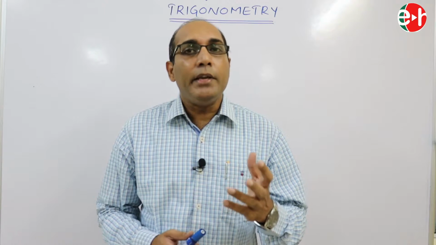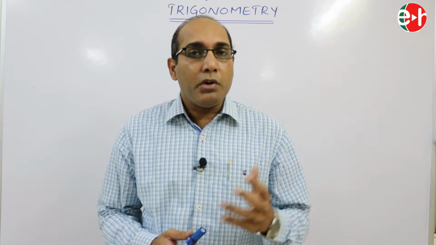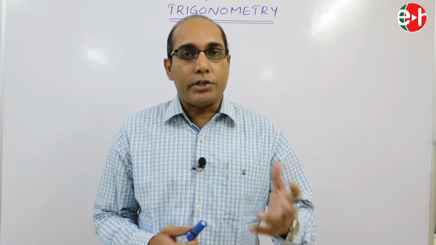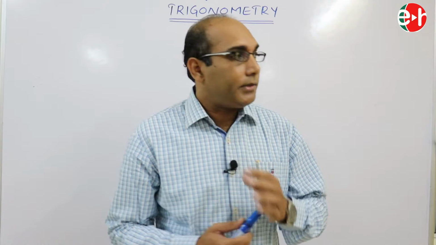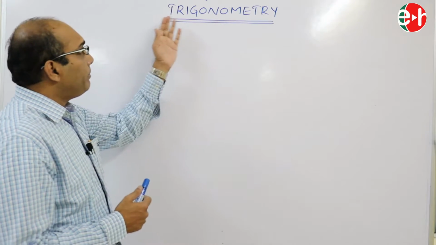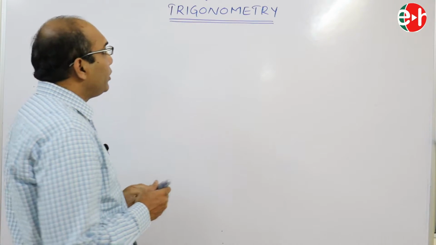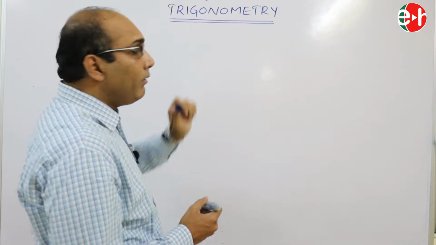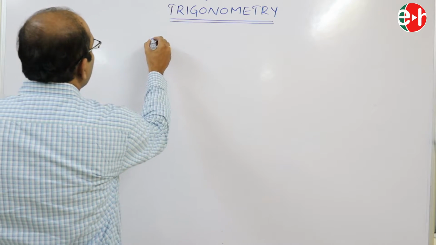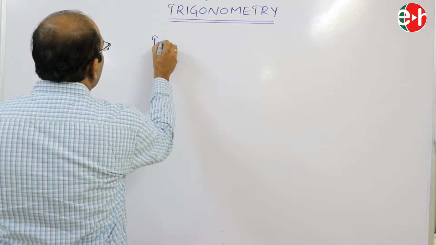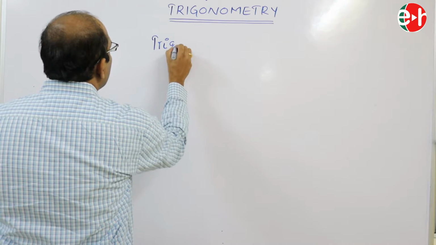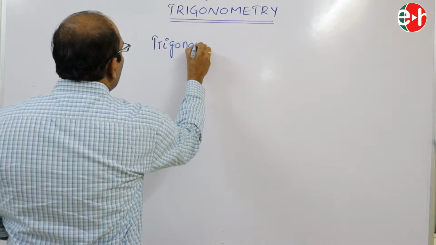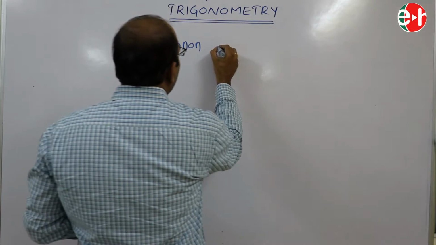What is the basic meaning of trigonometry? What can we learn from trigonometry? Trigonometry has two words in a single word. The first word is trigonon, which means a triangle.